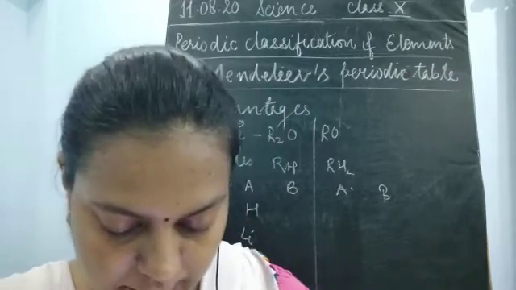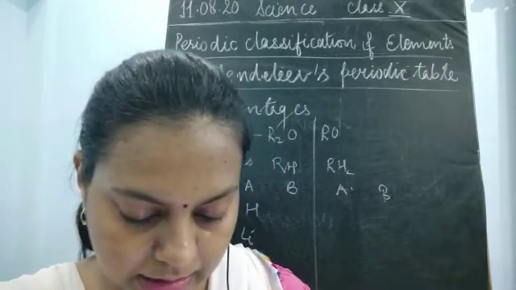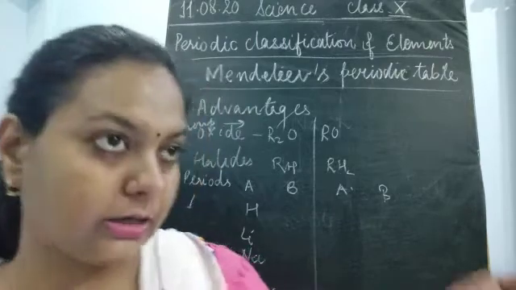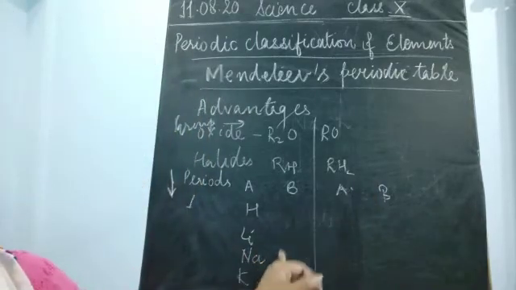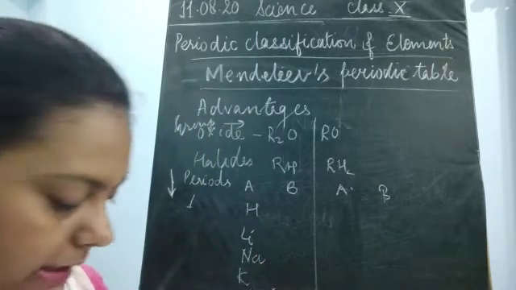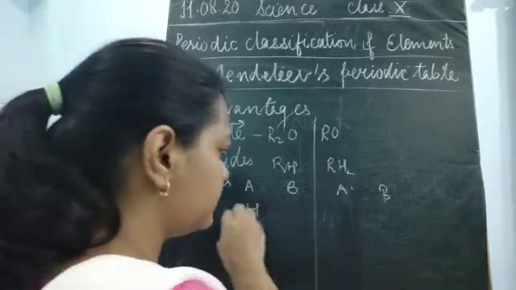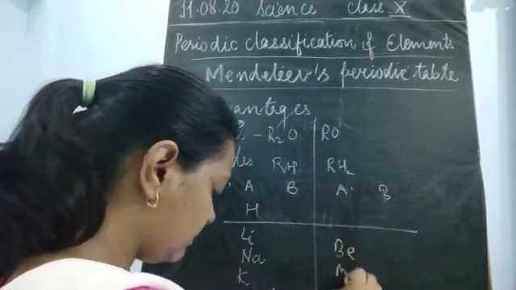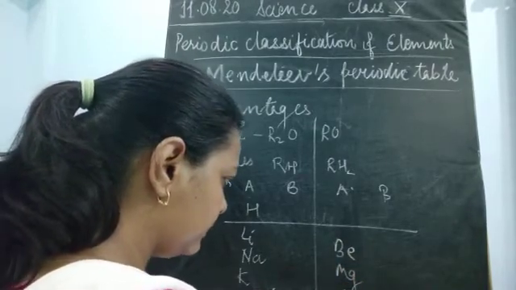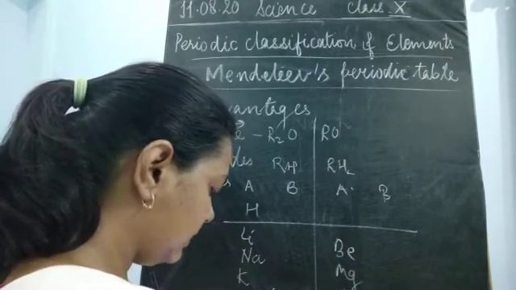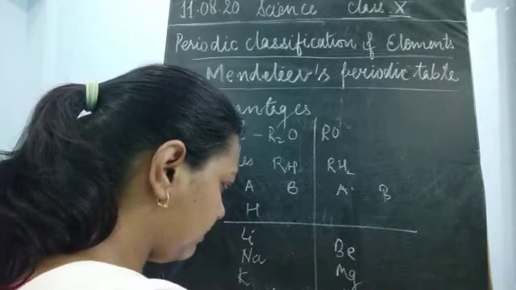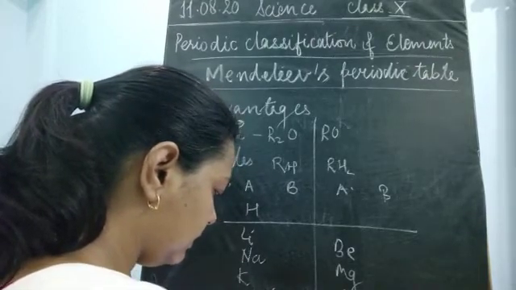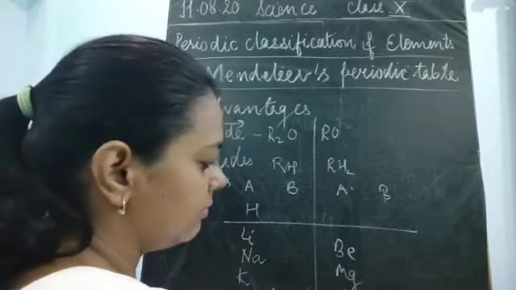Now Mendeleev further left some space in his periodic table. As you could see here, there was no B group. Similarly, in the second column, the first was left blank, then after that it was beryllium, magnesium, calcium with zinc, then strontium, cadmium, after that barium and mercury.